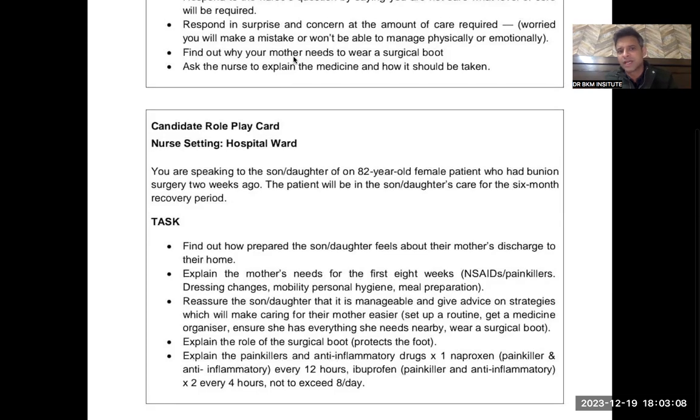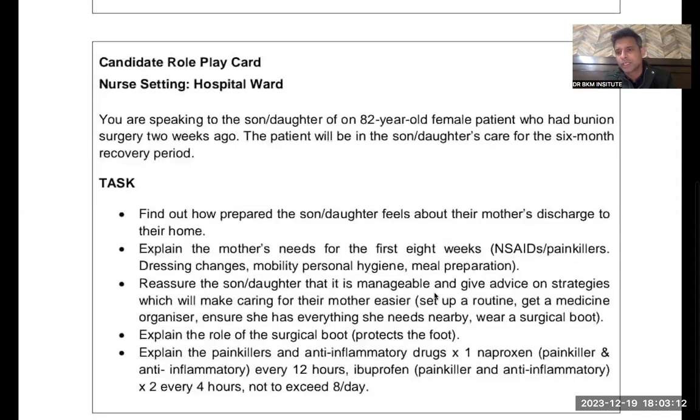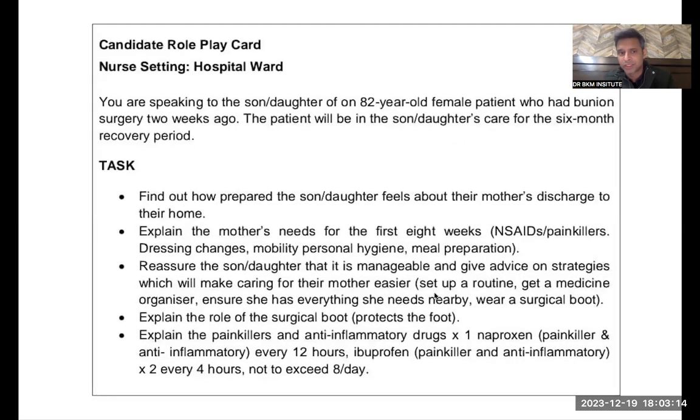Then the role of the surgical boot is to protect the foot. So the patient will ask, why does my mother need a surgical boot? So you will say the surgical boot is very important to protect the foot of your mother, as she has just undergone bunion surgery. So it is very important to wear the surgical boot to protect the foot.